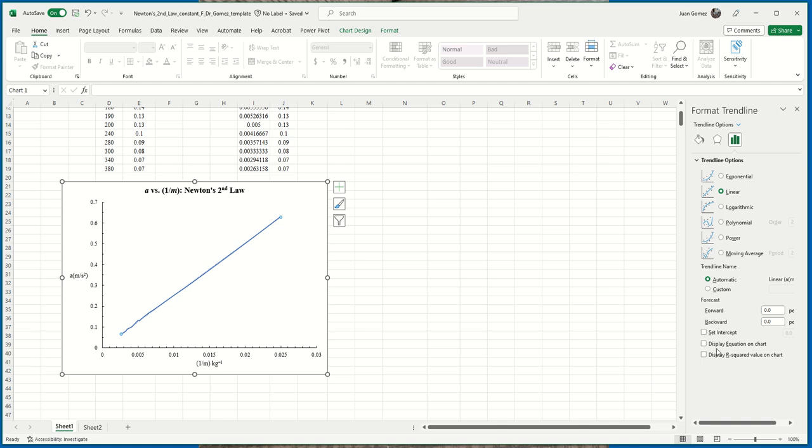let me pause it for a second. I don't remember if I set the intercept equal to 0 or not. Give me a second here. Yeah, so I think I got it.